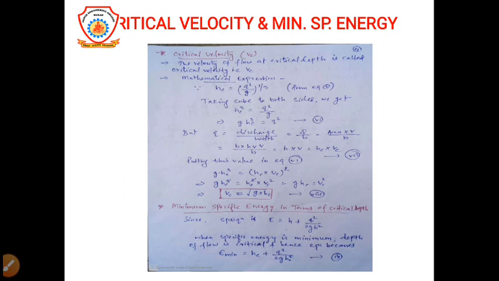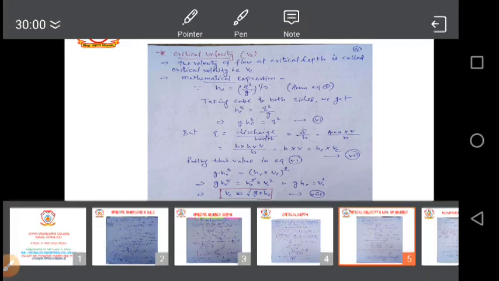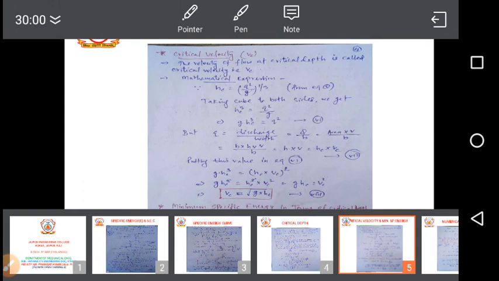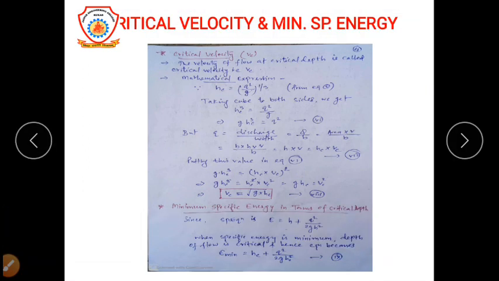as previously we have calculated, the critical depth will be (q square upon g) whole power 1/3. Now, suppose this one is the critical depth. Now we will take the cube on both sides. We will get yc cube is equal to q square upon g.